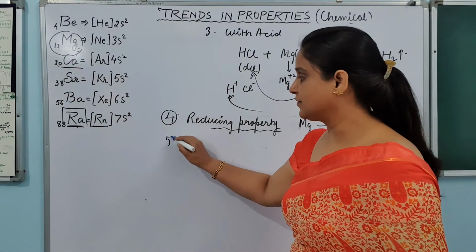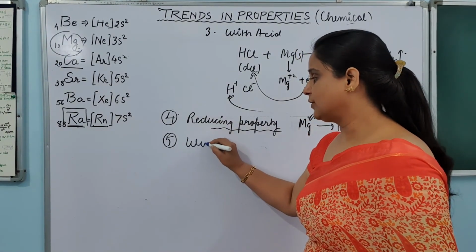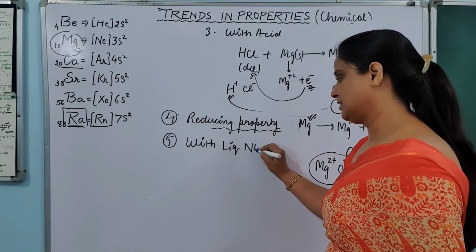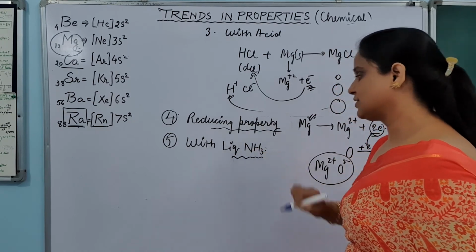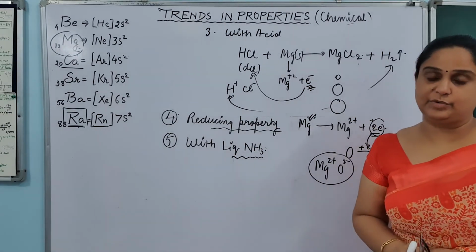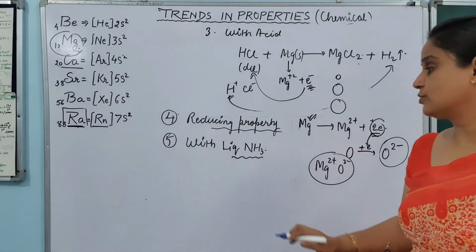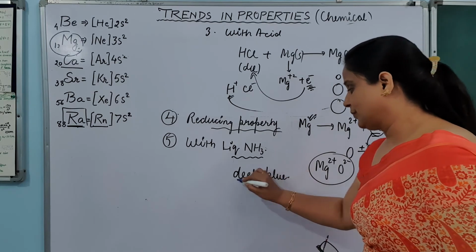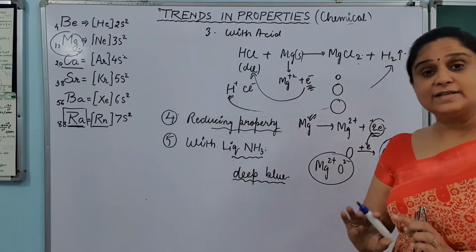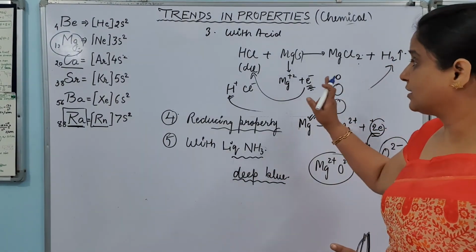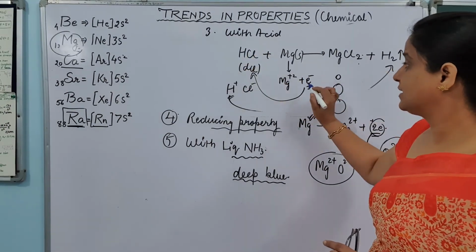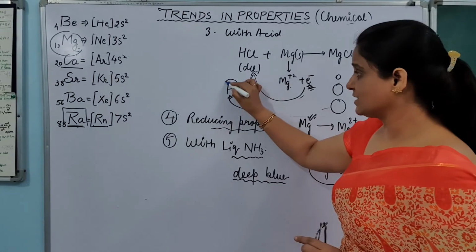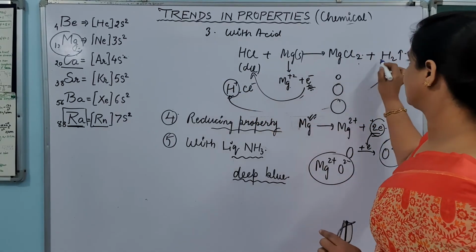And next property, the fifth property, is with liquid ammonia. Already we have discussed this in the last group, that is first group में, how they react with liquid ammonia. In the liquid ammonia they also show blue color, deep blue. So the color will be deep blue. The reason will be same. Just because in water, this HCl was dissociating, this electron lost by the magnesium has obtained this H plus and converted this H plus into hydrogen.